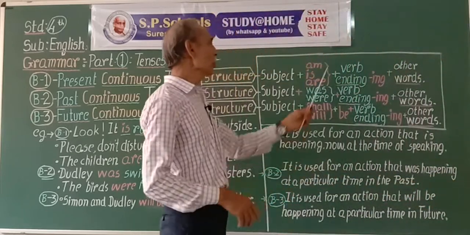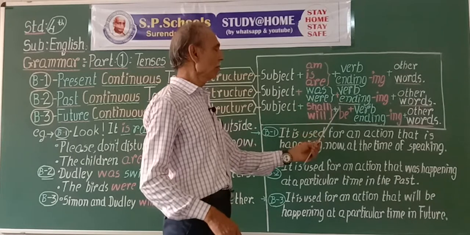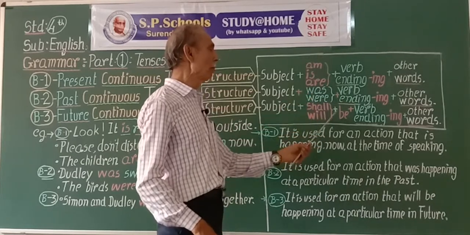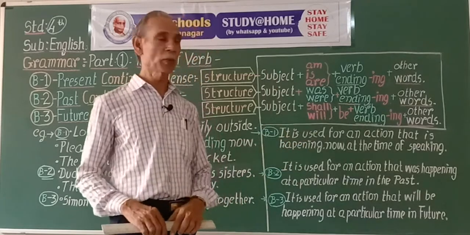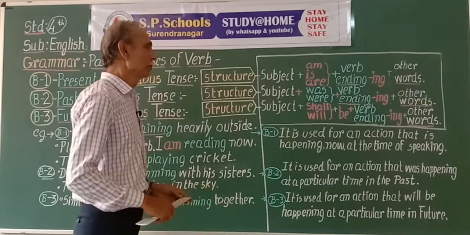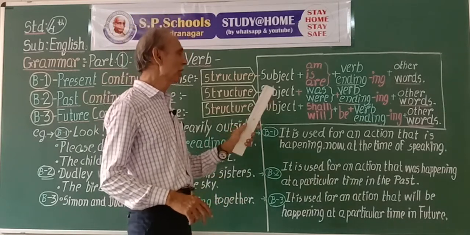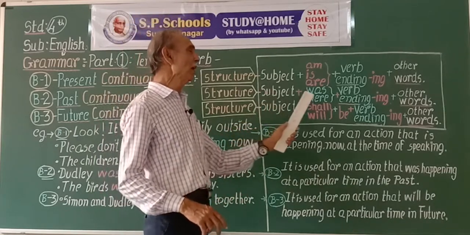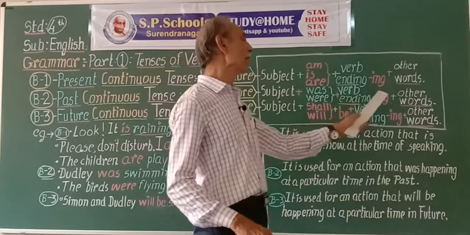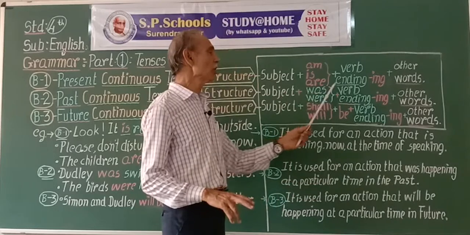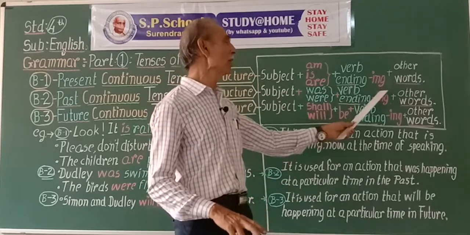Thus, we use not before the main verb and after the helping verb to make negative. For past tense, Simon was not playing with Dudley.